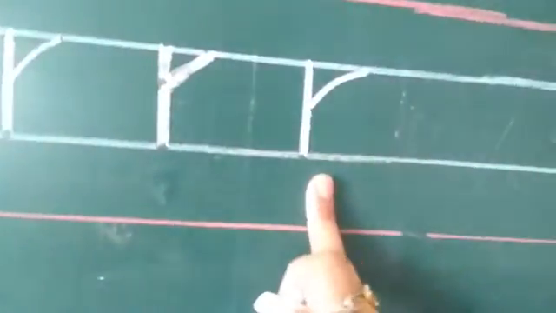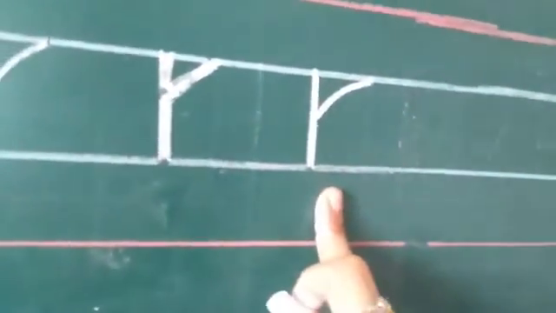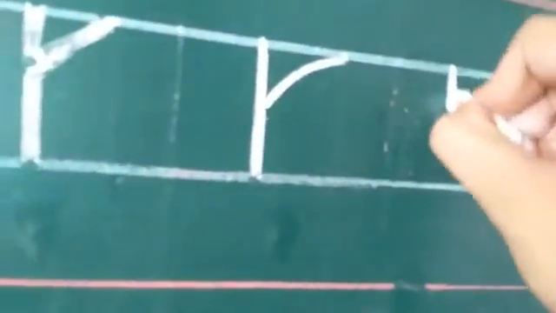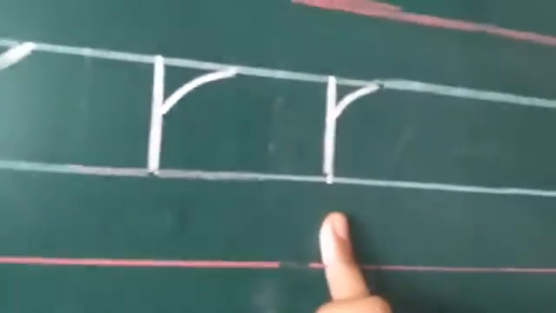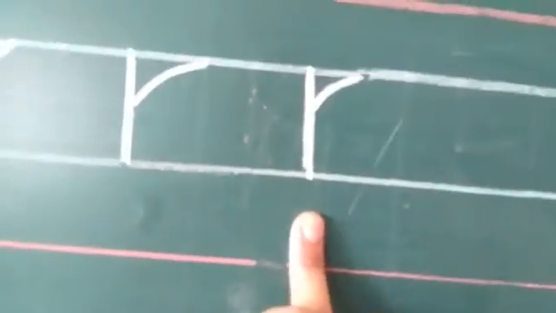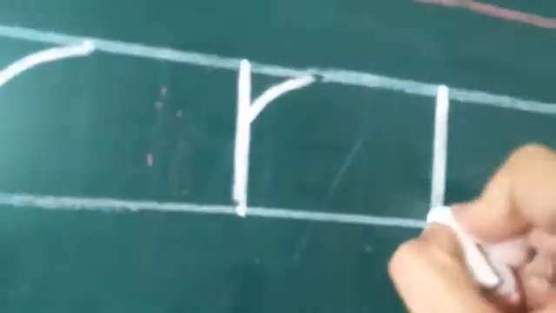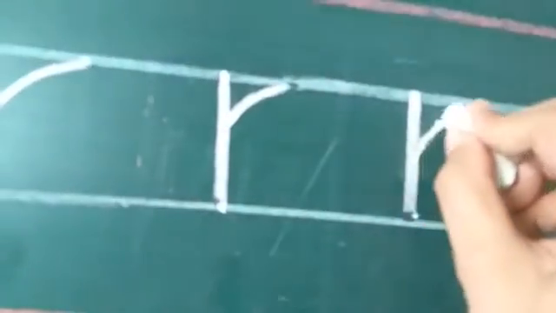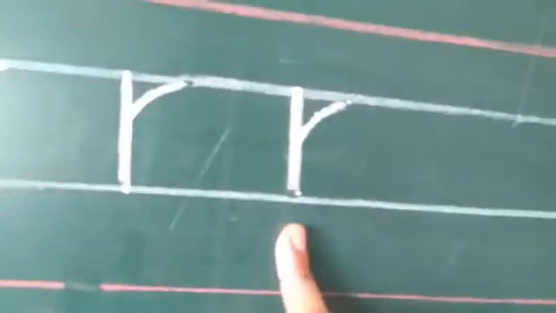Standing line and slant line. It makes small letter R. R for rose. Standing line and then slant line. It makes small letter R. R for rat. Start with the first blue line and finish with the second blue line, standing line, and then touch with the first blue line, slant line. It makes small letter R. R for rocket.